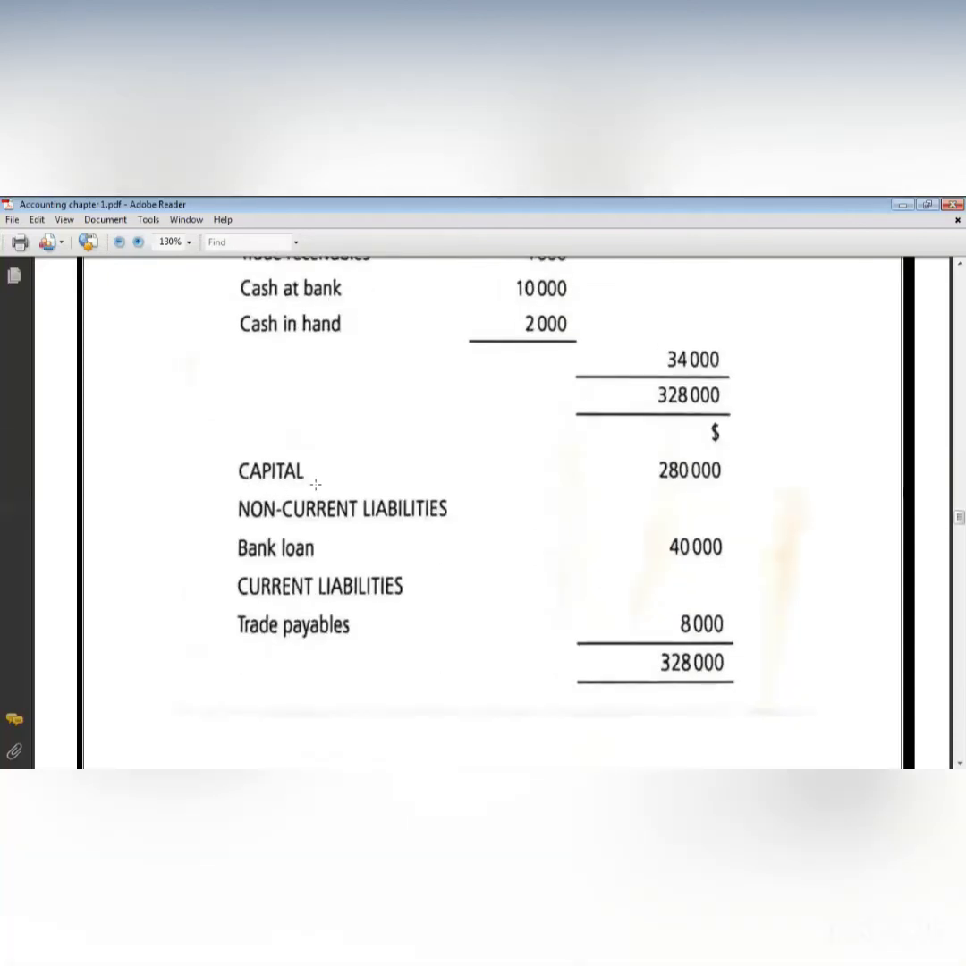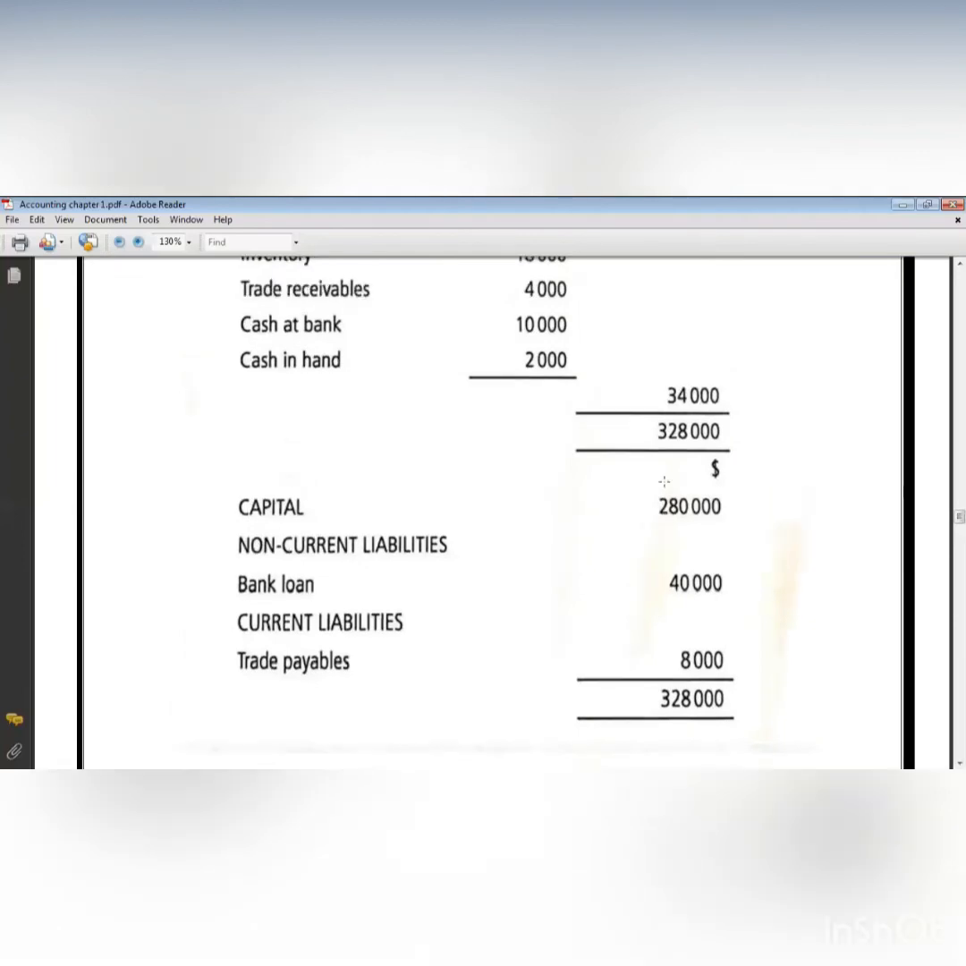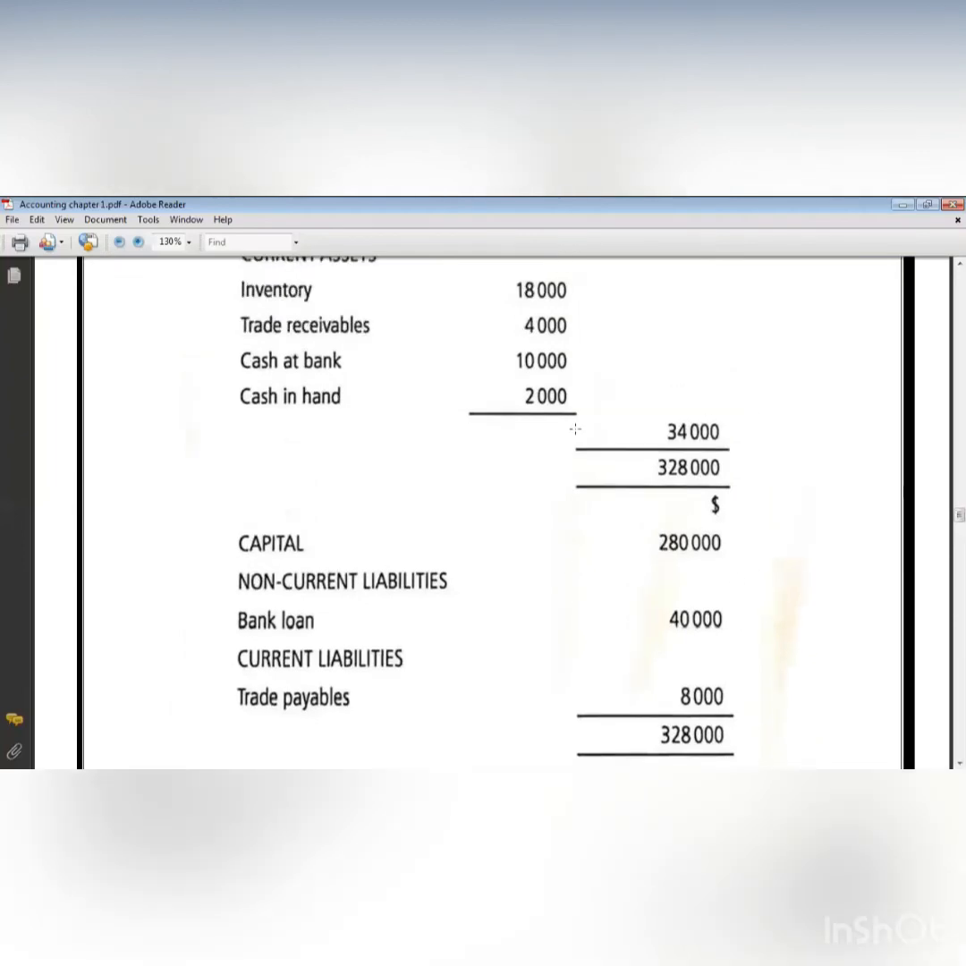Now I will write capital 280. Why did I write 280 in the last column? Why is it not in the second column? Because it's the total. I don't have kinds of capital. It's only one figure, so I will put it at the end because it's the net value of capital. Then non-current liabilities, and I have only one value, which is bank loan, so I'll write it at the end too. Current liabilities, here I have trade payable only, but in other businesses, I may have more than one. So if I have more than one, I will write them here in the second column, then the total or the net value at the end. But here I have only one value, so I'm going to write it at the end directly.